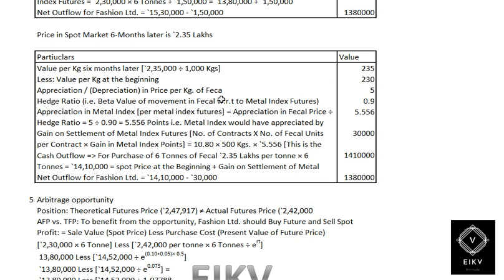Therefore, the appreciation in price per kg would be 5. The hedge ratio would be 0.9. Therefore, 5 divided by 0.9 gives you 5.55 points.